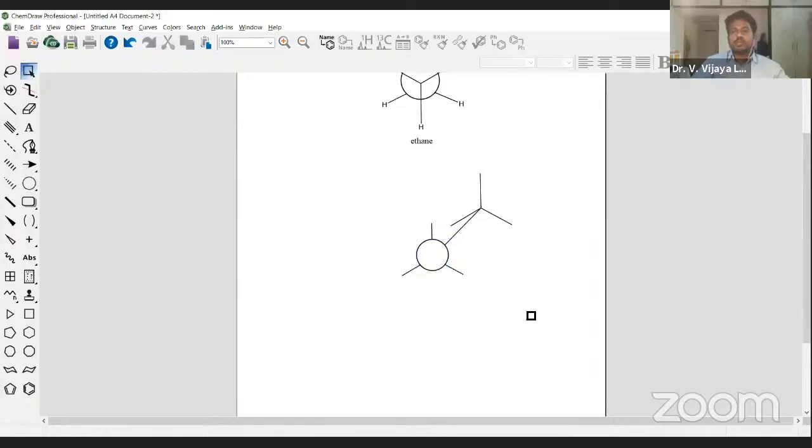Now, what you need to do, this is something very important. I want you to concentrate on it. How do you do that? Simply select the other CH3 moiety and try to rotate it exactly 180 degrees. How do we do that?